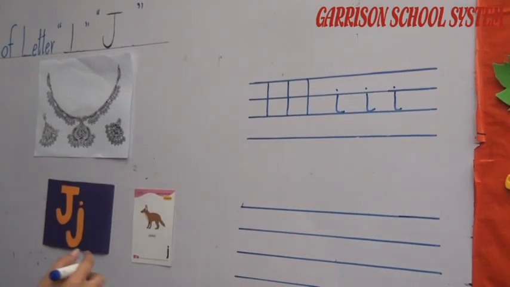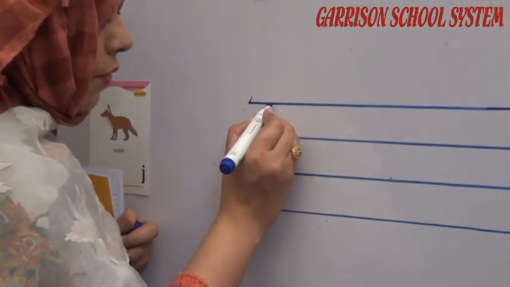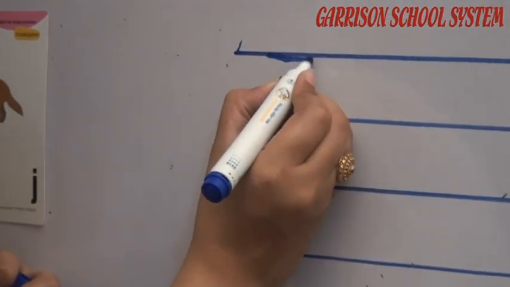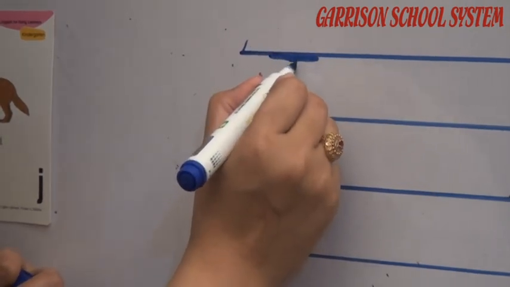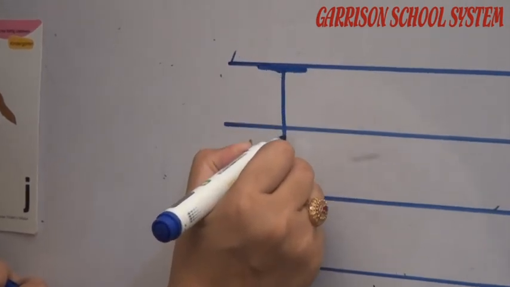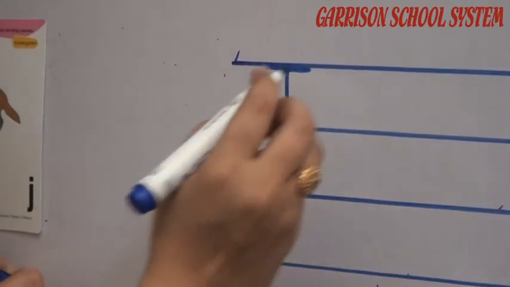So how are we going to write J? For J, first we draw a slip pattern like this, and then we link it to the standing pattern with a little curve.